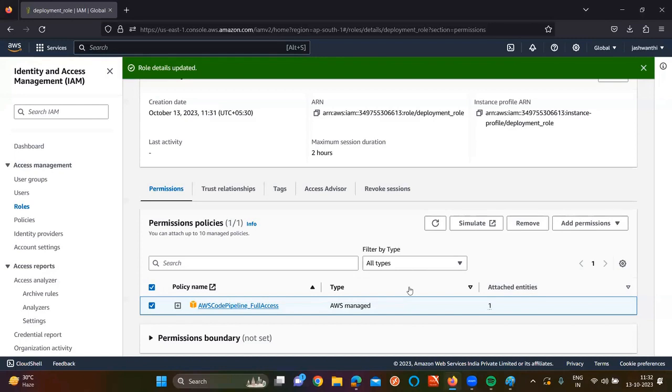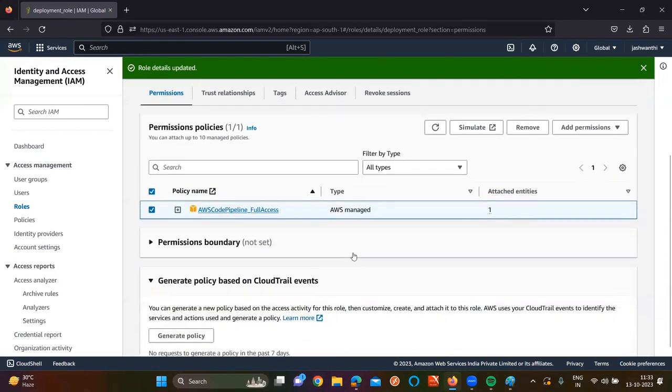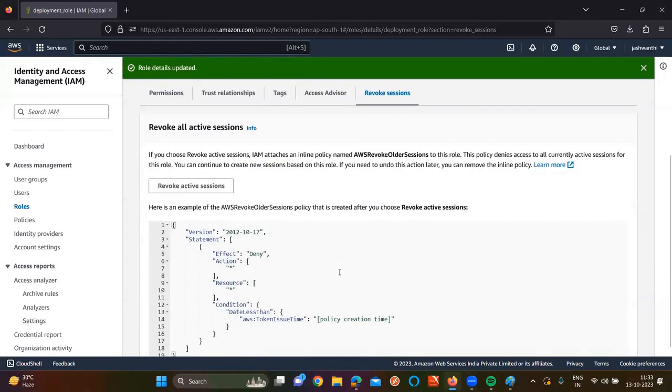Okay. To restrict certain services for a certain time, we are going to use which concept now? The roles concept. And this role you can directly attach to your EC2 instance as well. Before that, here you can see revoke session. Are you seeing this one? Revoke session means, for example, I give permission for 2 hours, but my friend completed the work in only 1 hour. The moment I click on revoke session, it is going to terminate. Of course, I gave the permission of 2 hours, but the work is done in how many hours? If I click on revoke, automatically the session is going to be terminated.